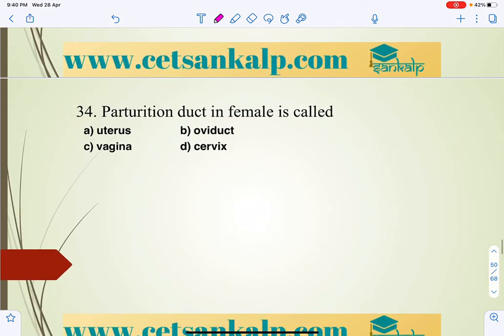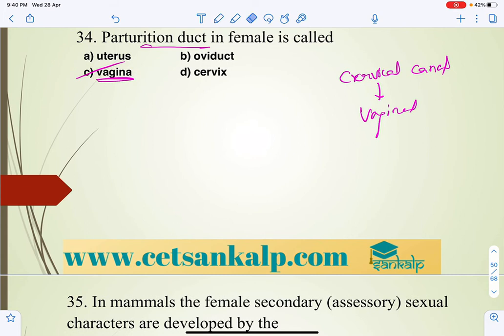So the parturition duct in a female is called as. What is parturition? It is the passage through which childbirth takes place. So that is through the vagina, right? The cervical canal opens into the vagina, and that opens outside. Generally, the parturition duct in a female is called the vagina, the birth canal, right?